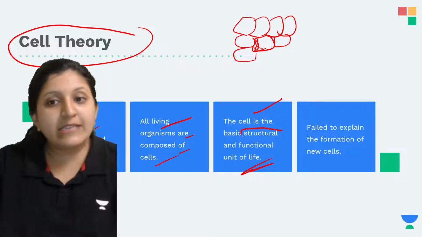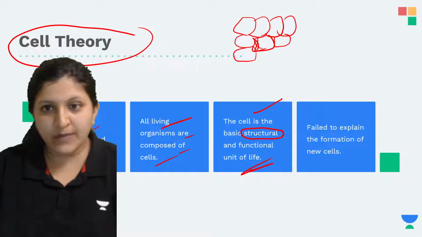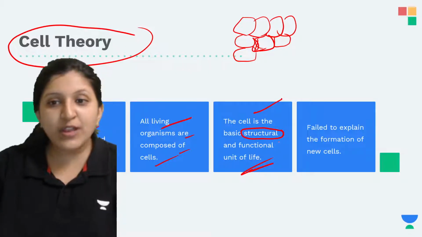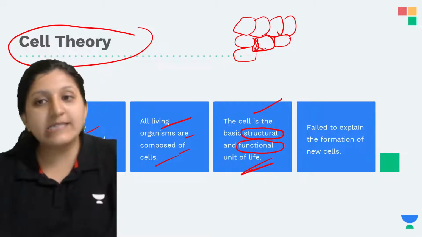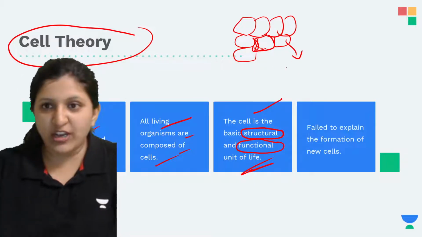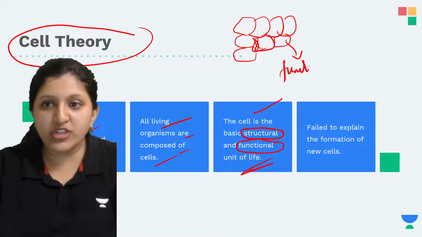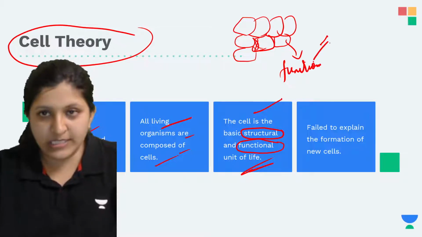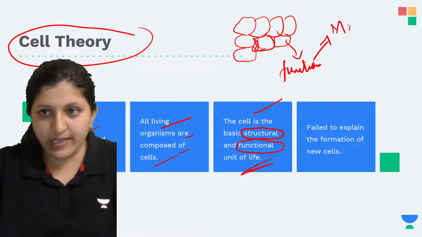That is why it is a structural unit. And how is it a functional unit? Because these cells can carry out functions. Cellular respiration occurs, and they can perform functions like metabolism, that is, metabolic activities.